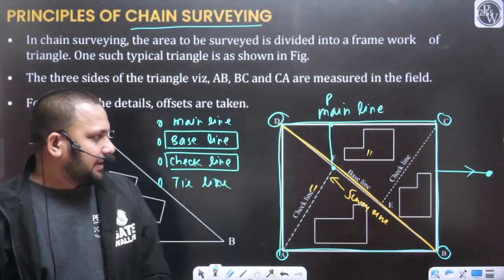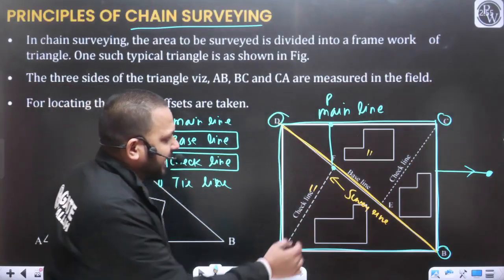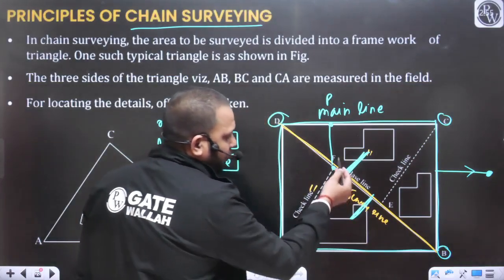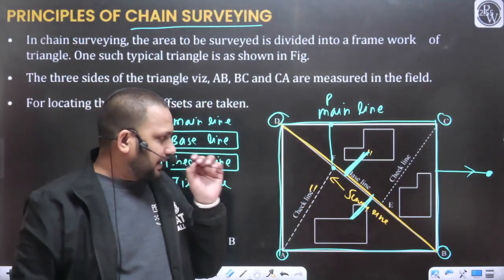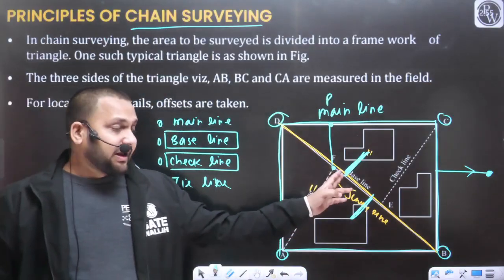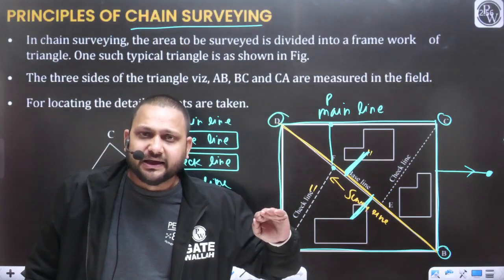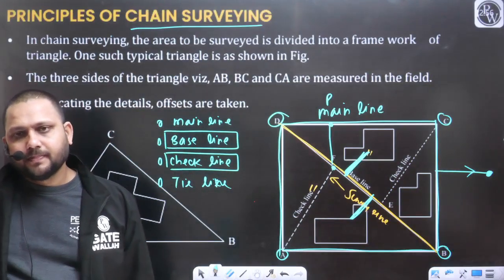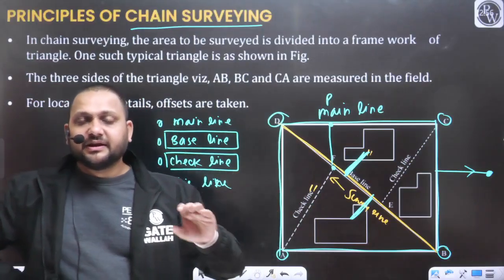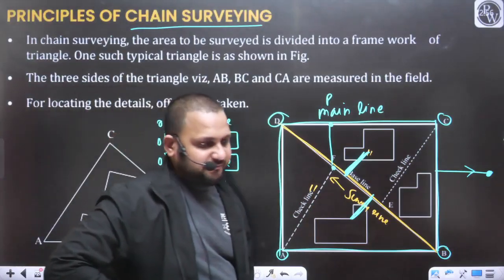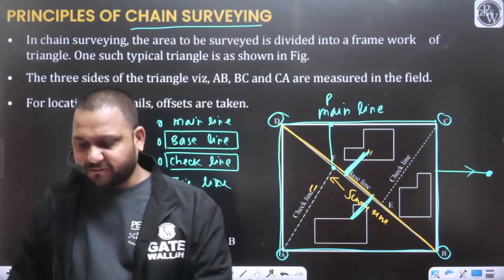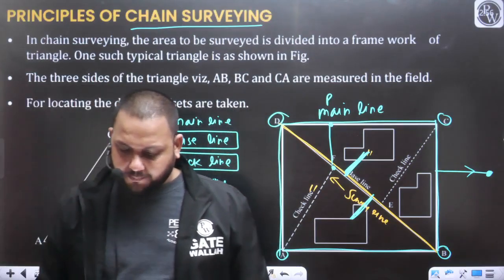The line joining the object and the survey line is known as the tie line. This tie line may be an offset, or it may be an oblique offset. That will depend upon the angle. If the angle is a perfect 90 degrees, we will use the term offset. If the angle is not a perfect 90 degrees, we will use the term oblique offset.